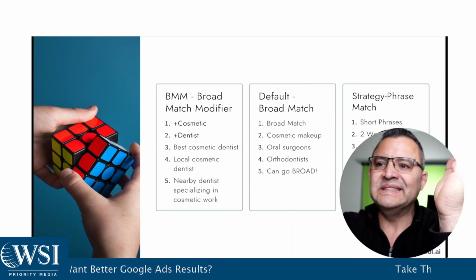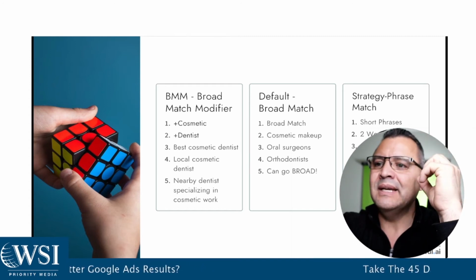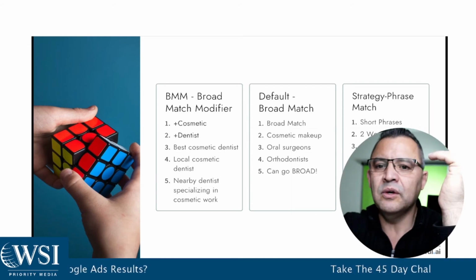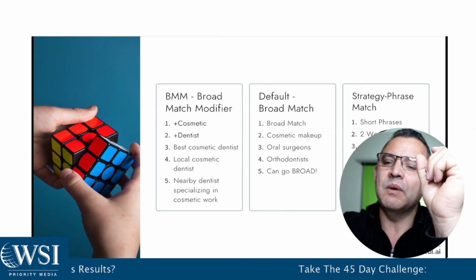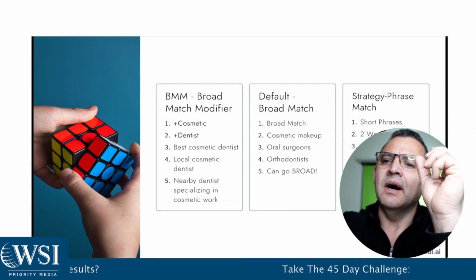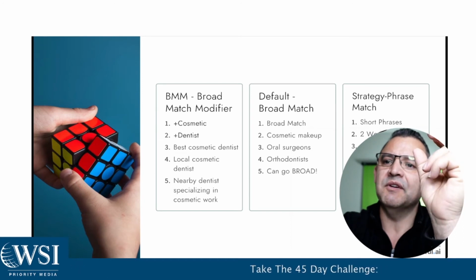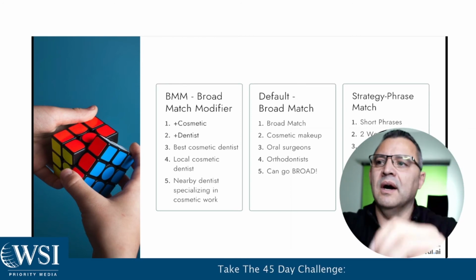Now, with Google's default broad match, you can easily get cosmetic makeup, oral surgeons, orthodontists, and if that's not what you do, you don't want those in there. And so the strategy is that we want to really look at short phrases. We want to look at the ways people search. So for example, cosmetic dentist, dentist cosmetic, we want to really start doing that.